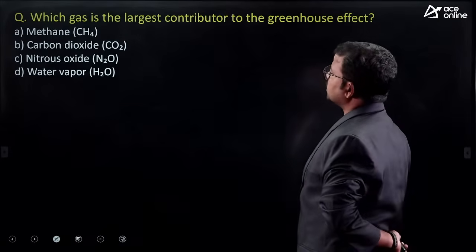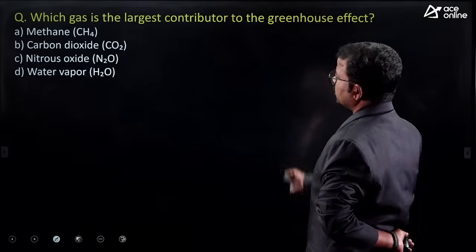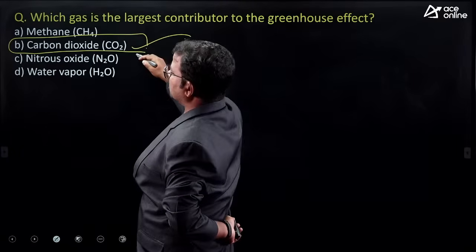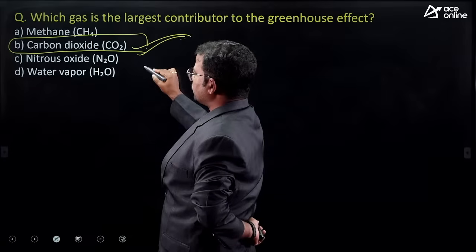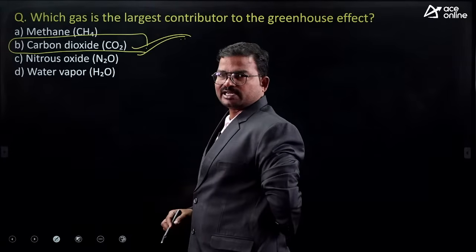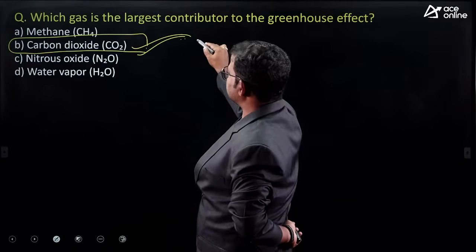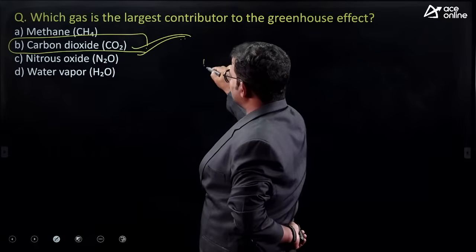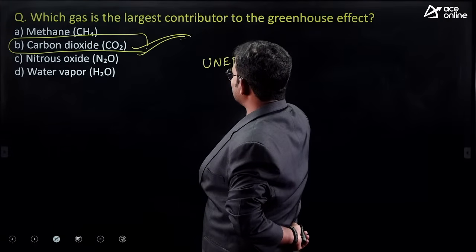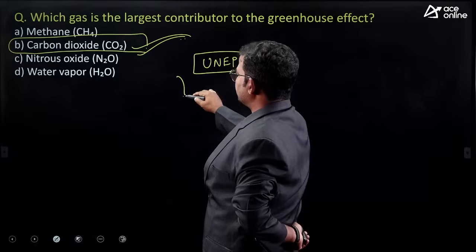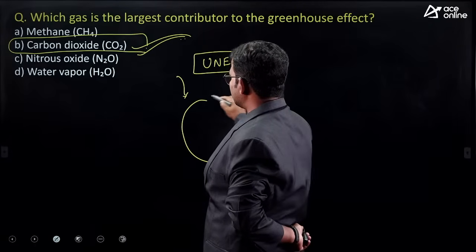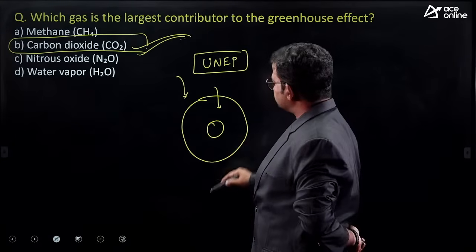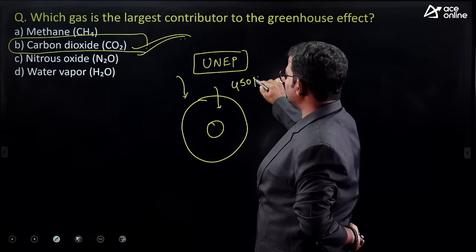Which gas is the largest contributor to the greenhouse effect? Here the correct one is option B, carbon dioxide. Actually, in this atmosphere we have a bulk amount of carbon related gases. According to the latest UNEP reports or carbon atlas, the total accommodating value of carbon related gases in the atmosphere is just 450 ppm.